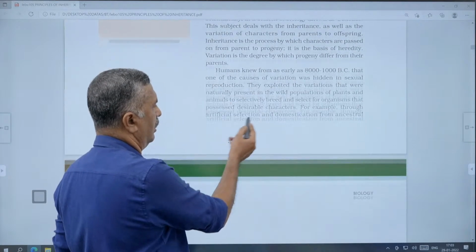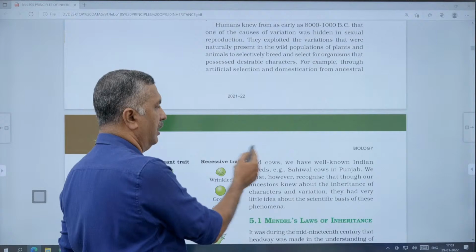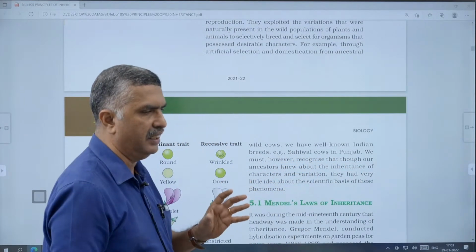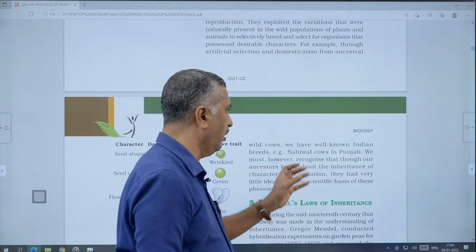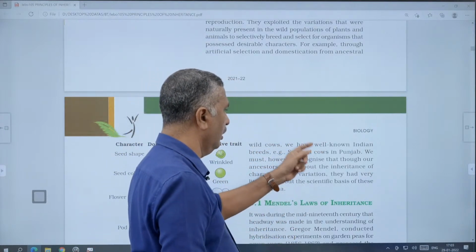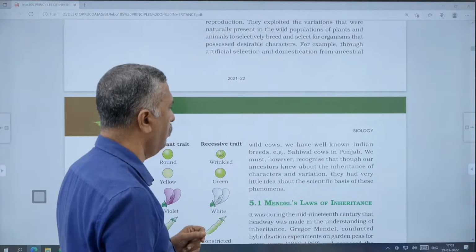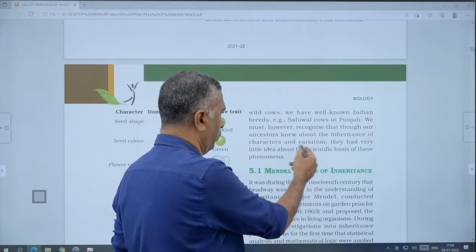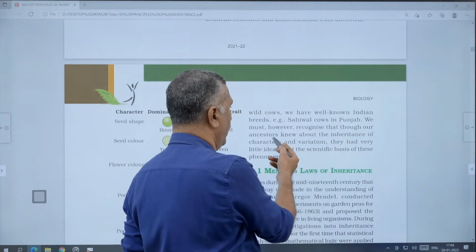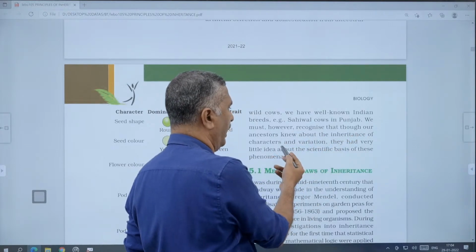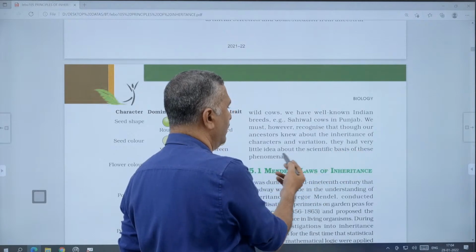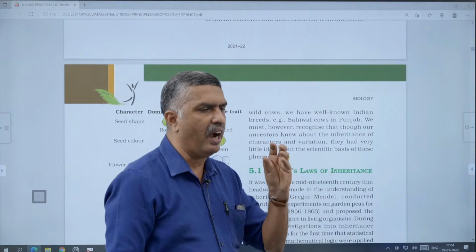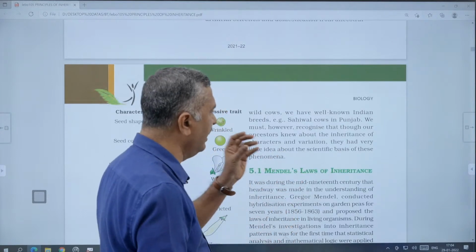They did this with some ancestral wild cows. And in India, we developed an important cow called the Sahiwal cow in Punjab. Through artificial selection and domestication, they developed a well-known Indian breed, the Sahiwal cows of Punjab. Another important point is that our ancestors knew about the inheritance of characters and variation, but they had very little idea about the scientific basis of these phenomena.